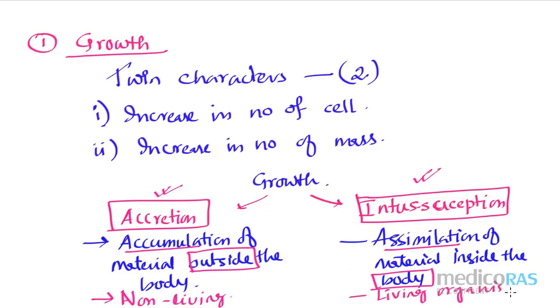Here we have multiple examples to define accretion and intussusception kinds of growth. Let's check one by one. Under accretion kind of growth, we can give the example of furniture.